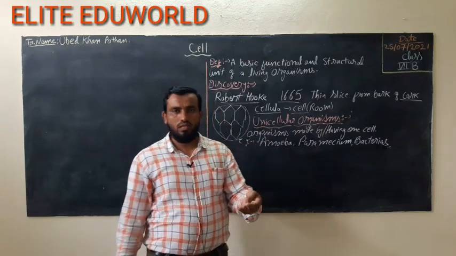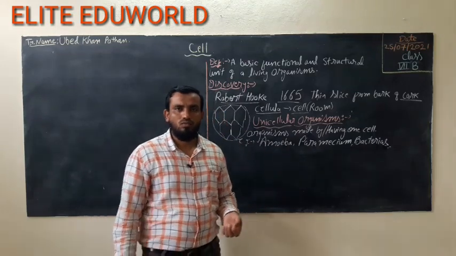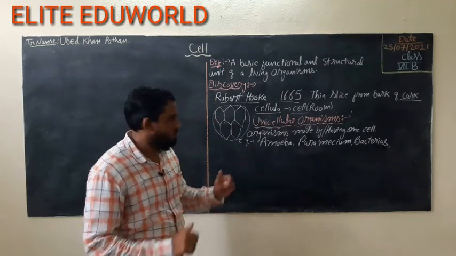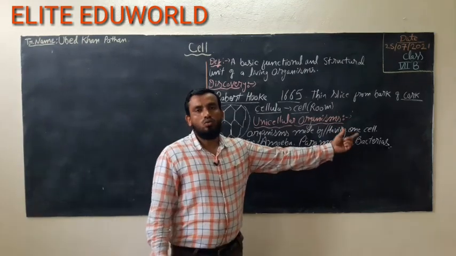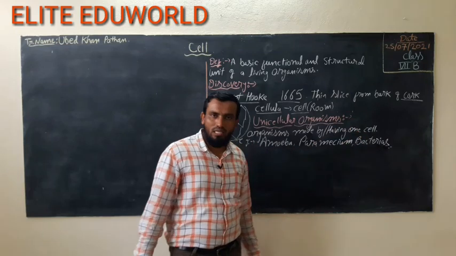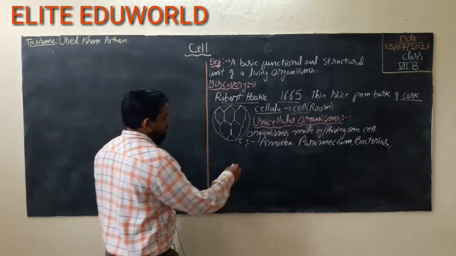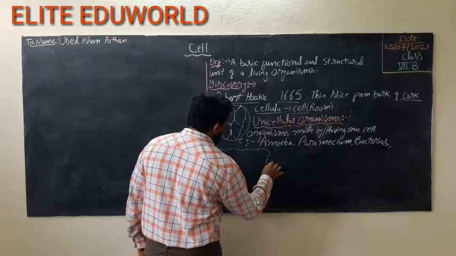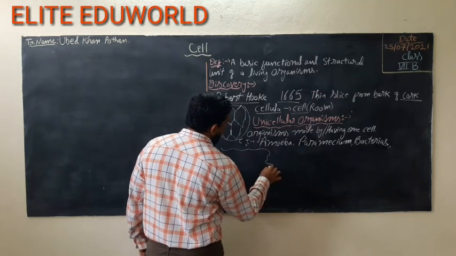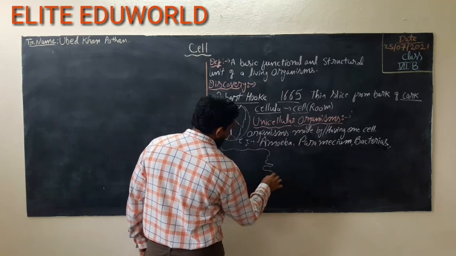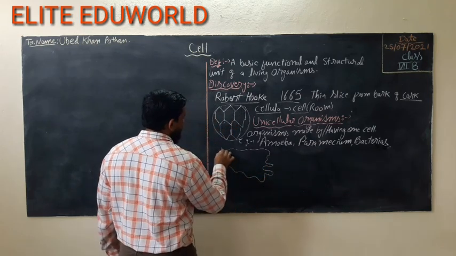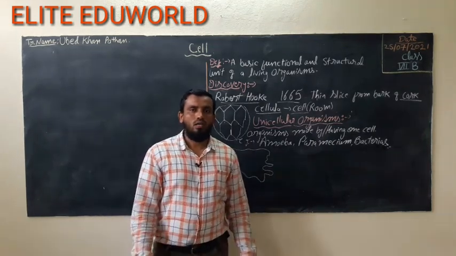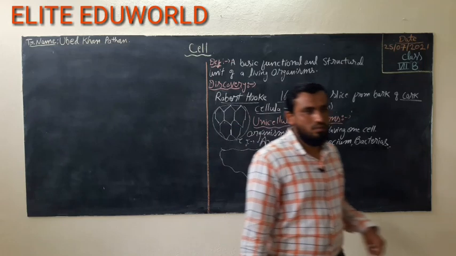Can you see the germs? Can you see the bacteria? No, right? Because they are very small. So we use a microscope. We can use the microscope to see the amoeba, paramecium and bacteria. How does the amoeba look? So please draw the diagram of the amoeba. Amoeba is called a unicellular organism.